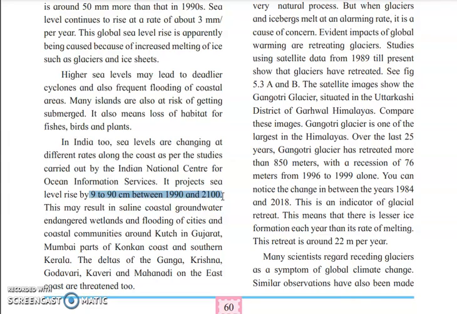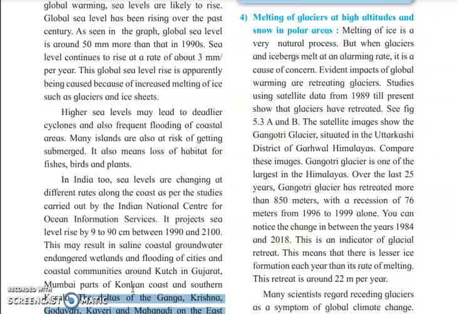So there are some coastal areas in India which are at a higher risk because of the increase in the sea level. It may cause the salinity of that coastal area to rise, or it may cause flooding in places like the deltas of the Ganga, Krishna, Godavari, Kaveri, Mahanadi and the eastern coast.